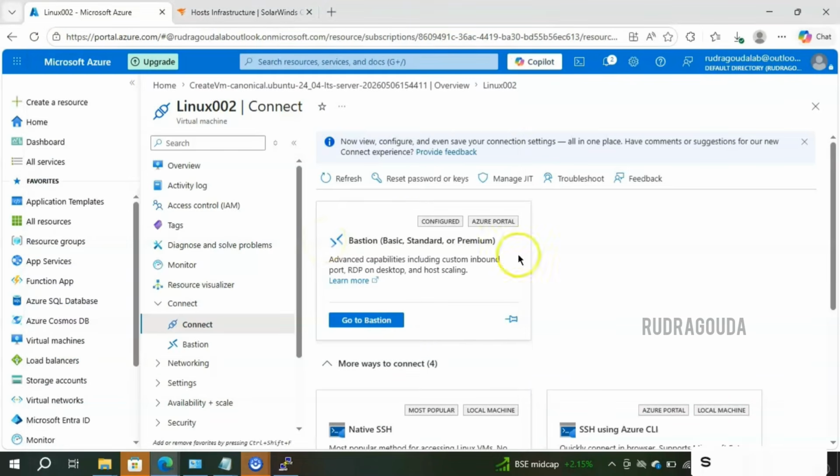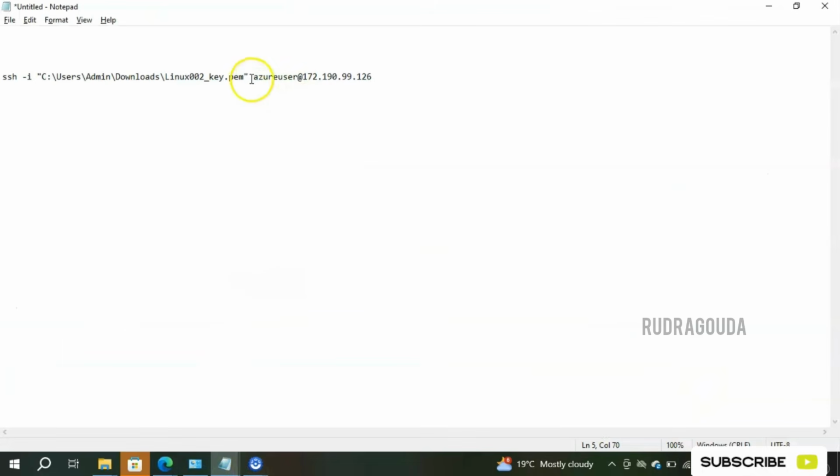Click on run as administrator. Okay, so this is my account name and this is my IP address, followed by the PEM path, and I'm using ssh -i. Whenever you are connecting to any Linux box, always type ssh -i followed by the path, then the user account, and then the IP address.